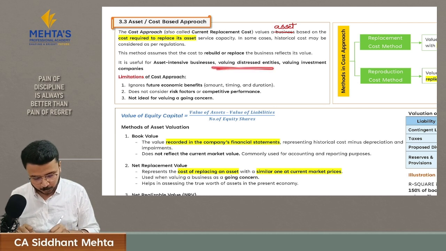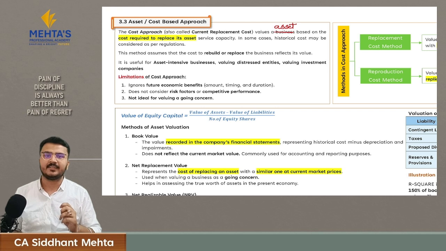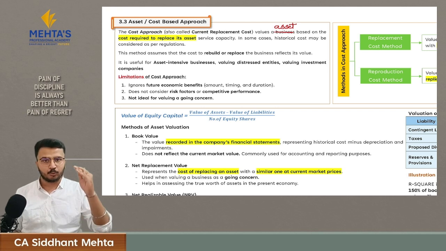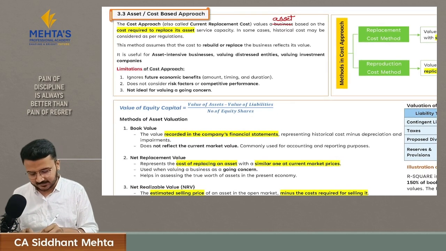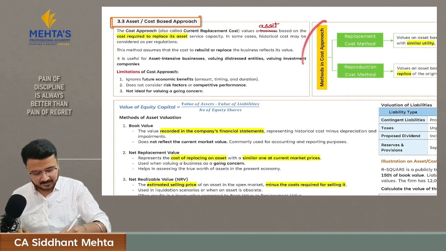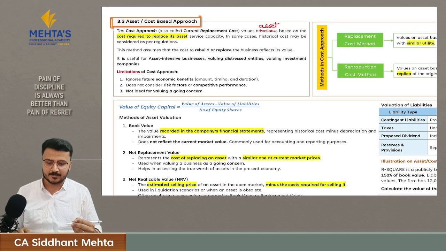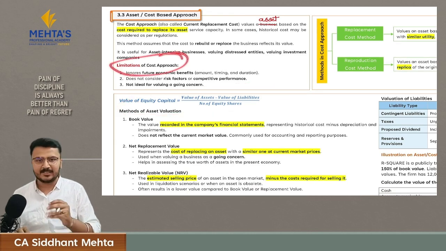You can also use this approach for valuing distressed entities or entities which are at liquidation, because they want to assess the value of assets so that the creditors can have maximum recovery from it. Hence these are the scenarios in which asset approach is used. Let's understand the methods which are there in cost approach, then we will understand the asset approach, and then we will come to the limitations part of it.